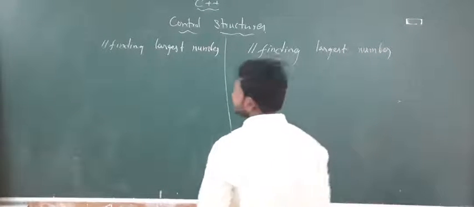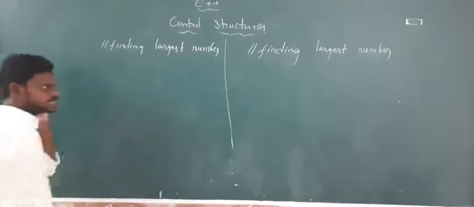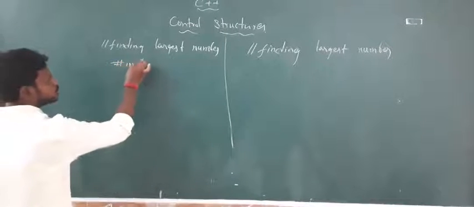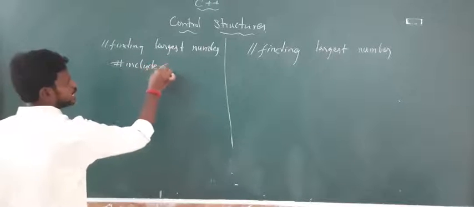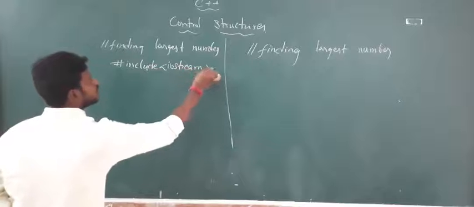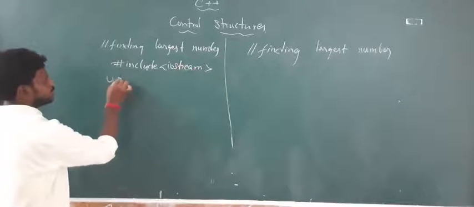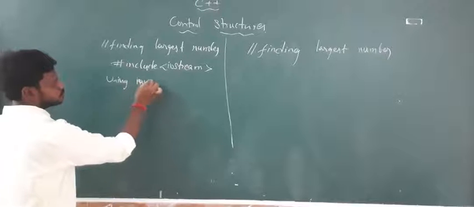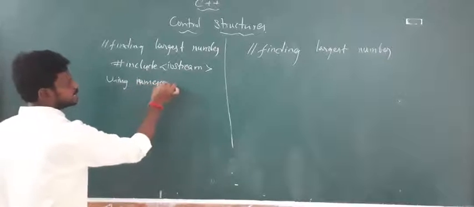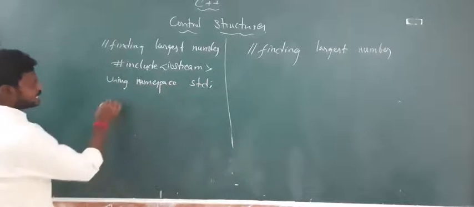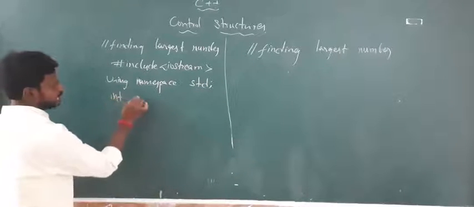Now see, I will be writing the program in C++. So #include <iostream> and using namespace std, and I go for int main.